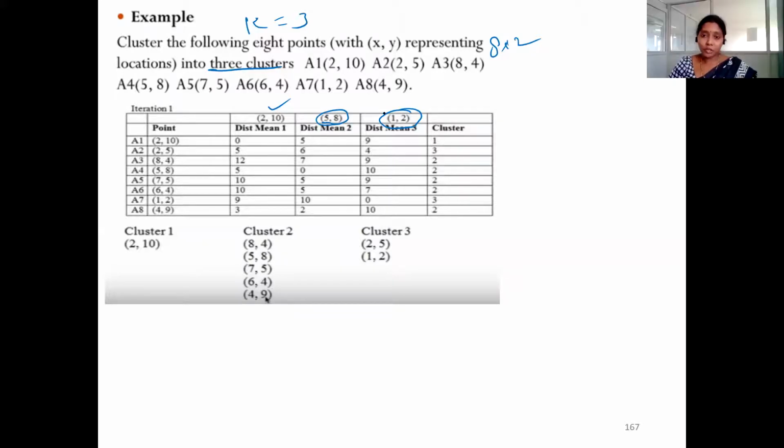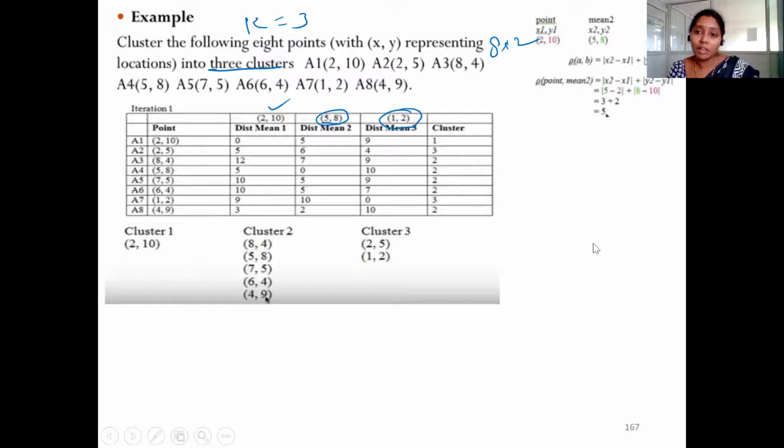Very good. So first we need to find out the distance between each and every point to the mean, and we need to assign that point to the closest mean, the cluster having the closest mean. So here we have some distance measures, as we already know. Here we can consider the Manhattan distance measure, and we need to calculate the distance between each point and the mean, and identify the closest mean. So here is an example of a sample calculation.